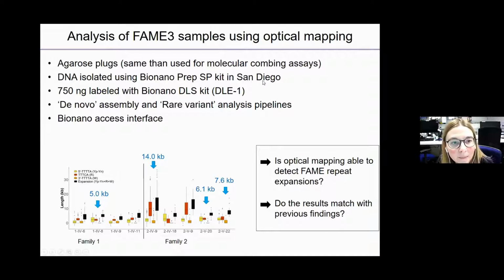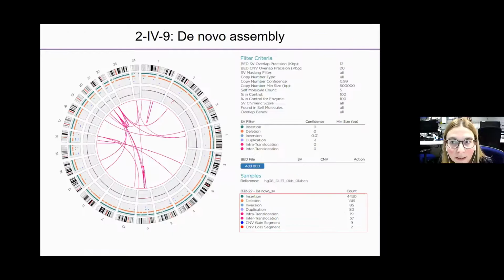And so they extracted the DNA from agarose plugs. They labeled it with the DLE-1 enzyme, and they performed a de novo assembly and also a rare variant analysis pipeline. And of course, the questions were: is optical mapping able to detect the repeat expansions that we saw in these patients, and do the results match the previous findings that we obtained with molecular combing?